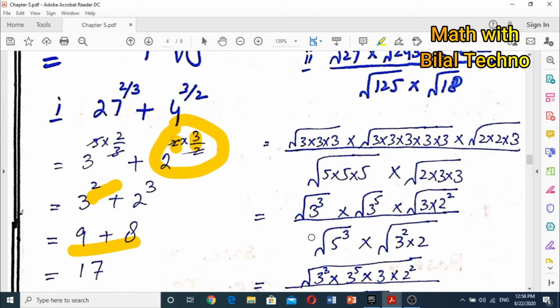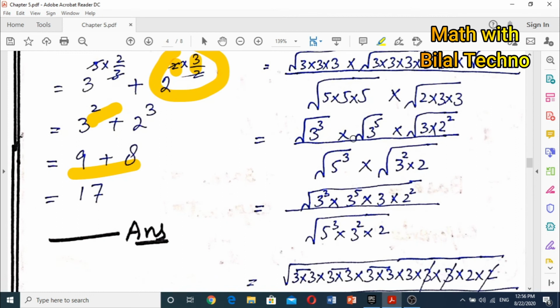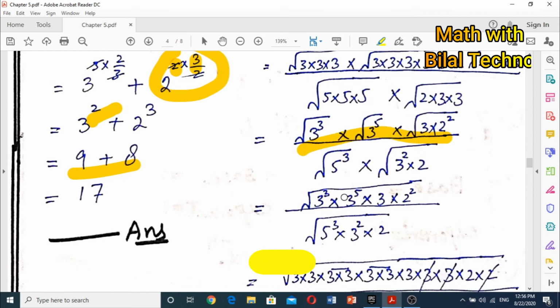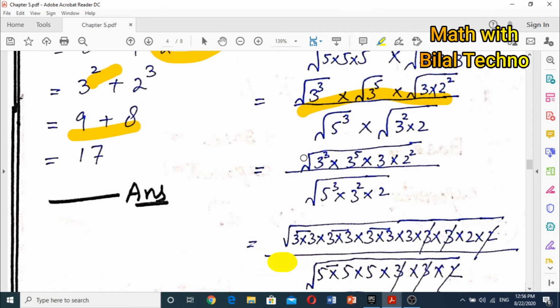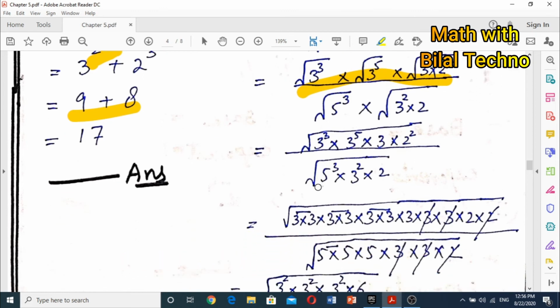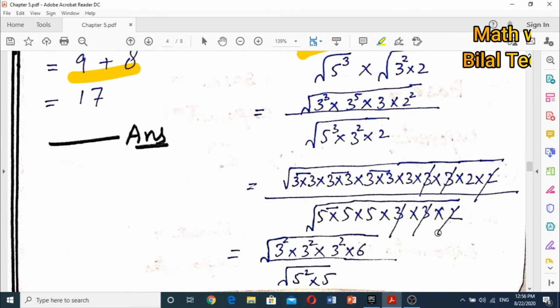So the next step we will combine all the pairs in that form. In next step we will write all these pairs in a single square root. Next we will make the pairs of power 2 and cut the similar numbers in the denominator and the numerator.